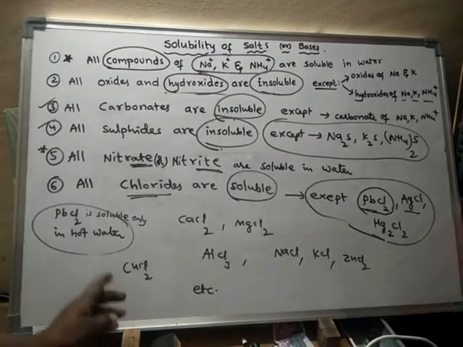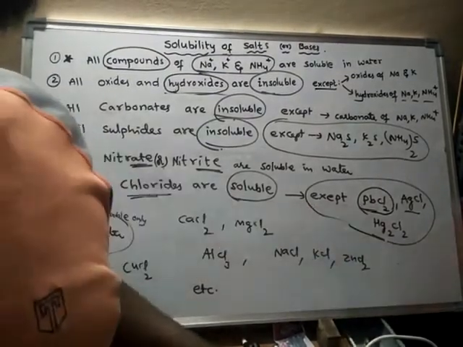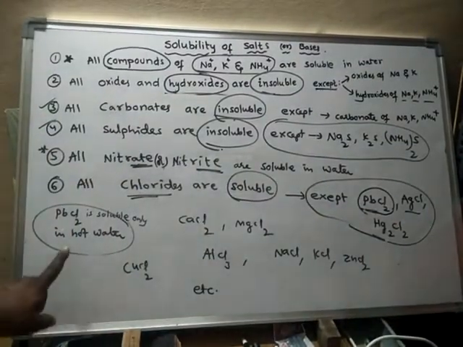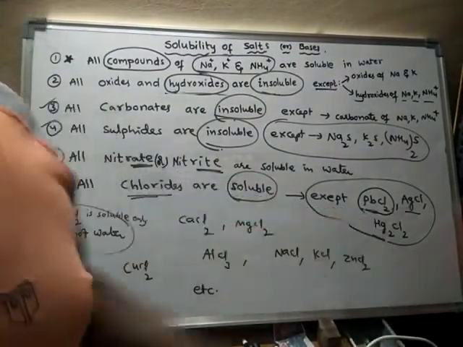Normally, in normal water, lead chloride is insoluble. If you take hot water, then only it is soluble. So this is an exception.